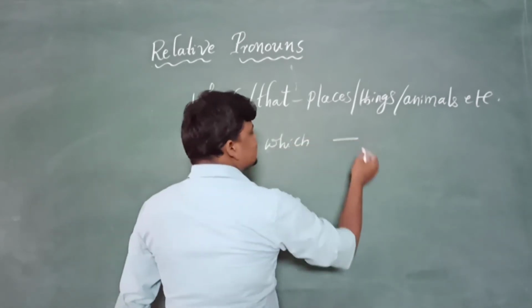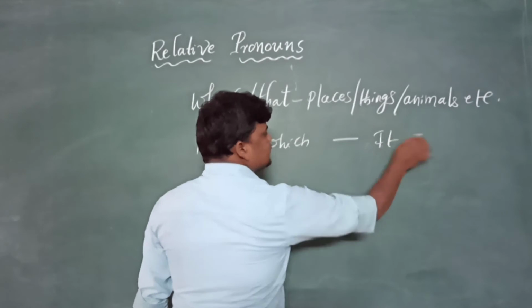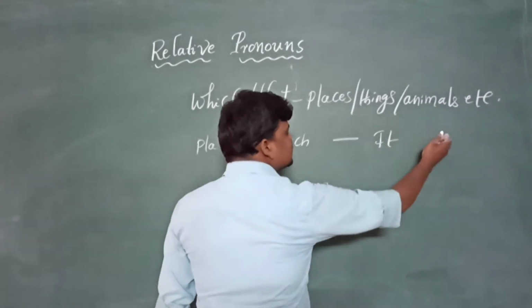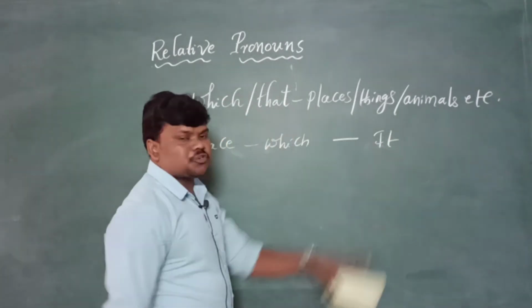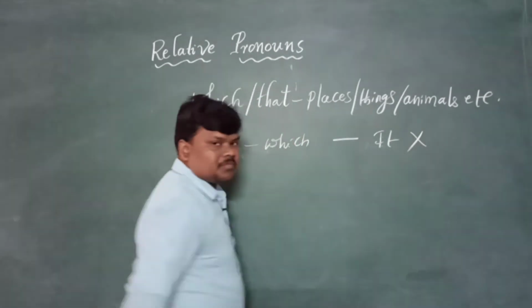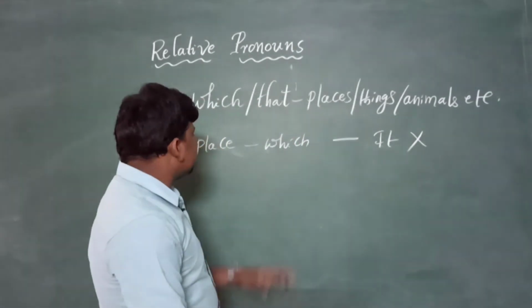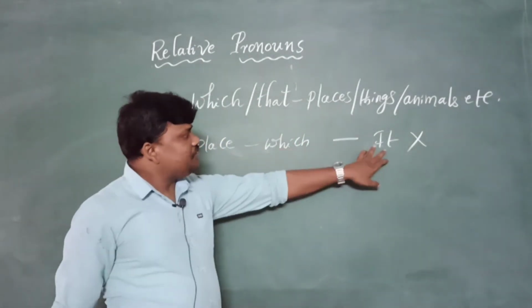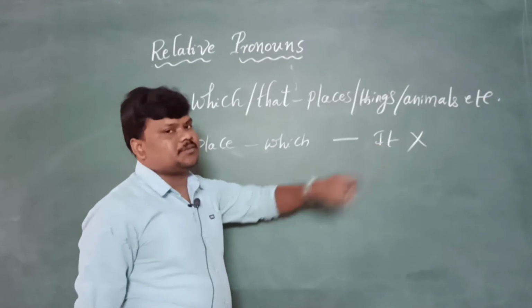The second sentence's pronoun, whether in the starting, ending or middle, should be removed, because if it is a place, we can refer to it with the pronoun it, right?